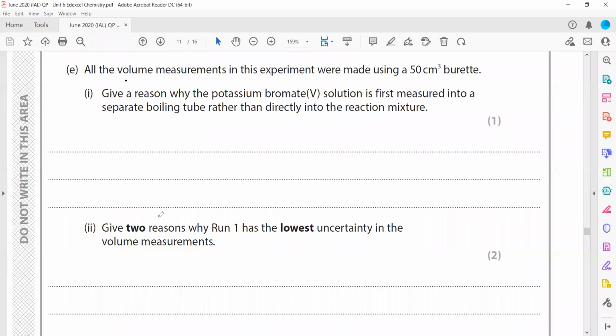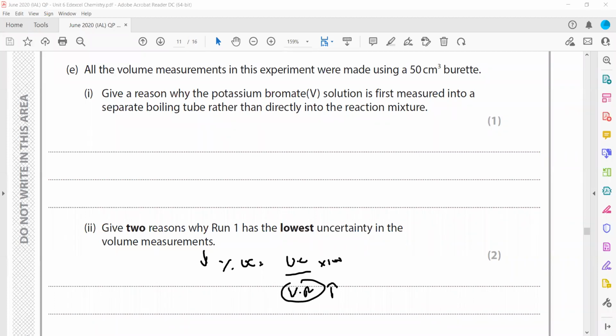Next part: give two reasons why run 1 has the lowest uncertainty in the volume measurement. Look, percentage uncertainty is the uncertainty divided by the value recorded, times 100. So if we record a larger volume, the percentage uncertainty will be lower.